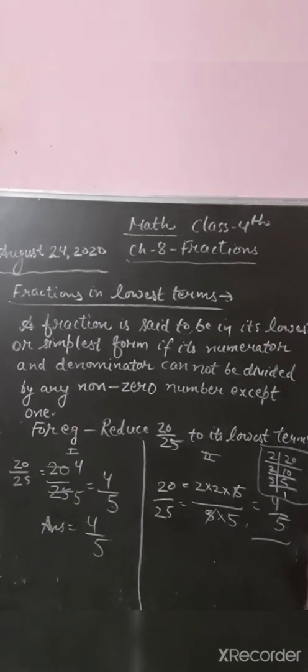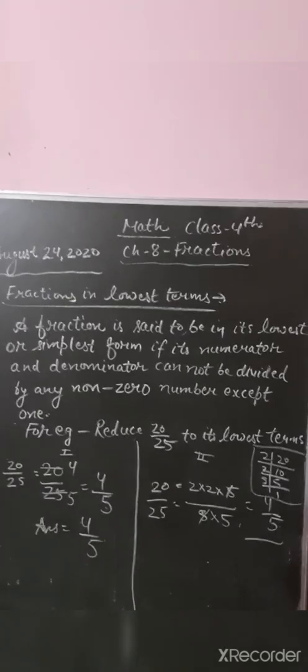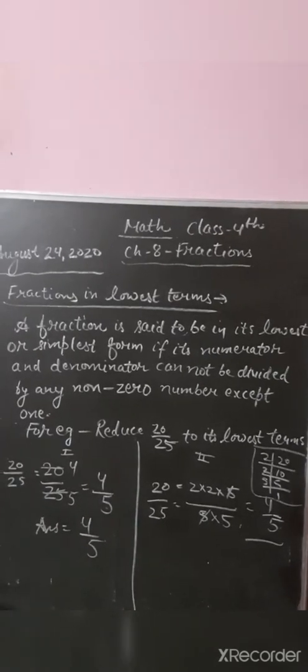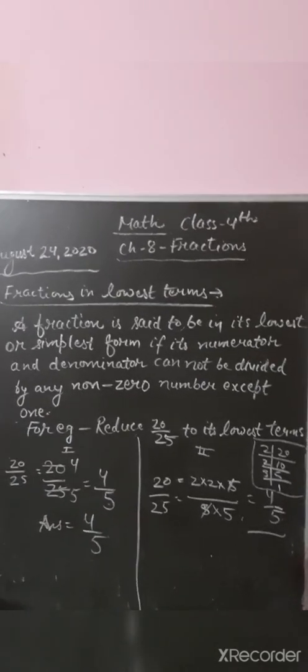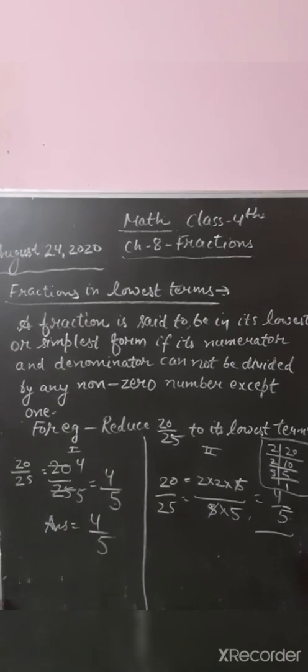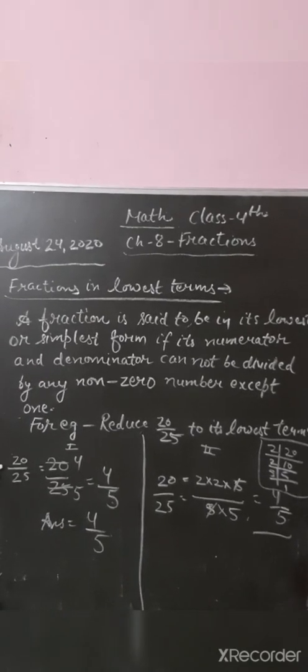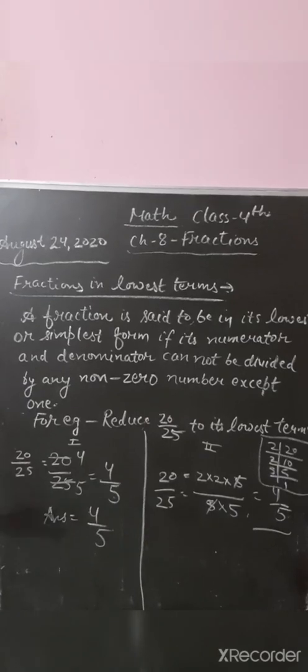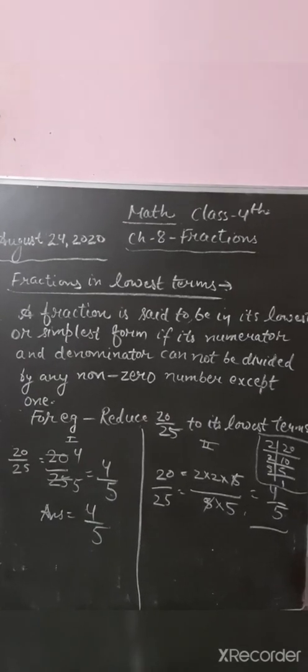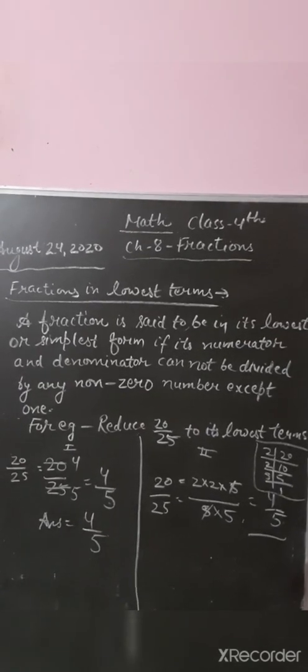For example, reduce 20 over 25 to its lowest terms. There are two ways we can reduce 20 over 25 to its lowest term. I have taken the first way, 20 over 25. You have to check that they both should be cut with the same table, right?